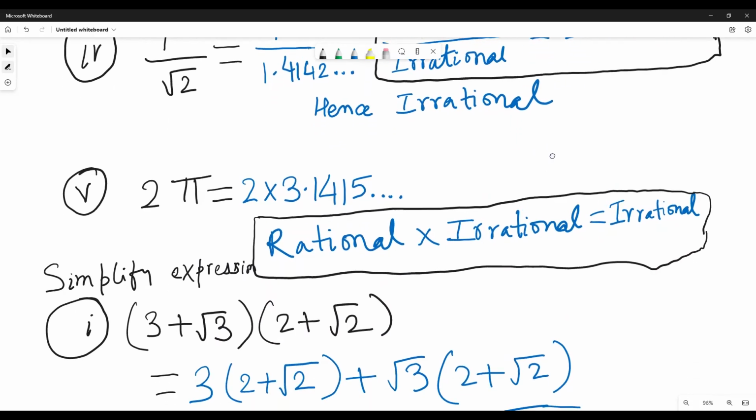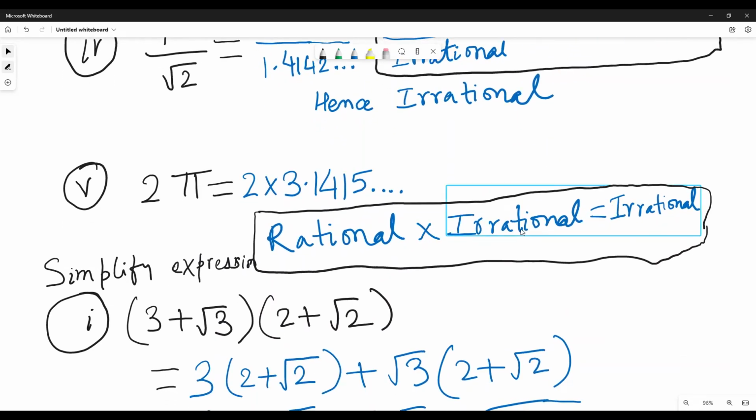2 times pi, rational times irrational, is also irrational. So if you multiply it, the number which was not repeating but going to infinity will continue like that, not repeating, but going to infinity. The number of digits after the decimal point will be infinite.